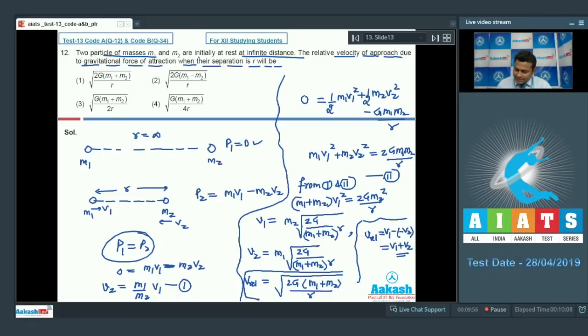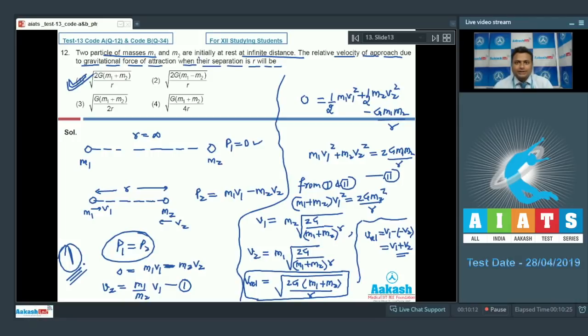So this is the final expression for relative speed at the moment when the separation is r. So after looking at the options, we can say that option number 1 is perfectly matching. So therefore we will go with option number 1 only.